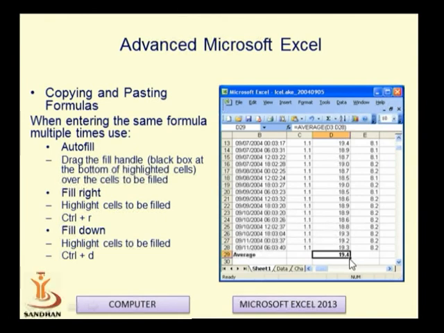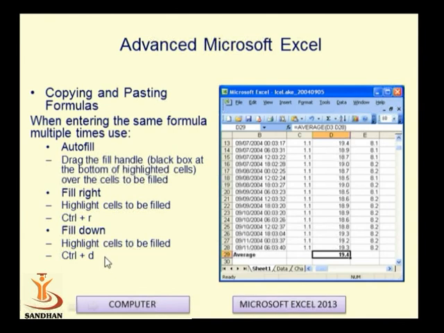We copy, and to paste it, we put the cursor on the dot and drag to where the function is to be copied. Using fill right, we select the range of cells where we have to copy the content and press Control plus R. To fill down the functions, we select the cells and press Control D.